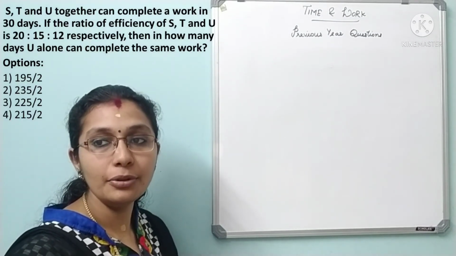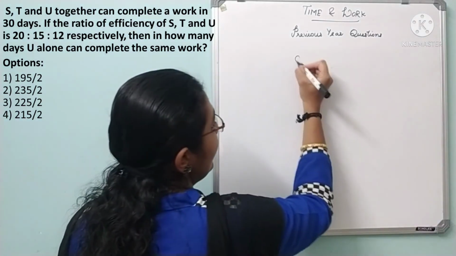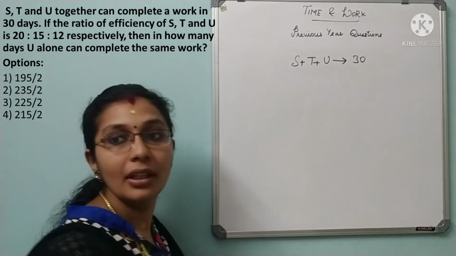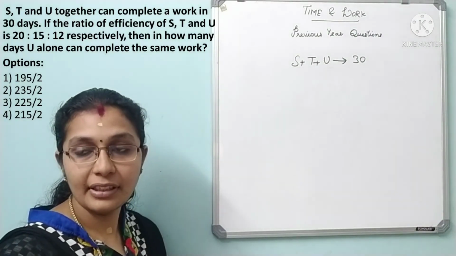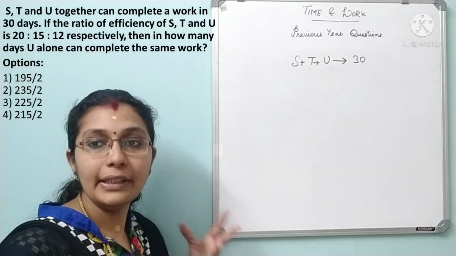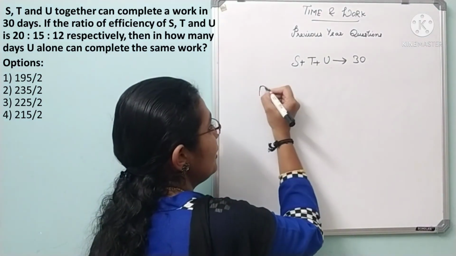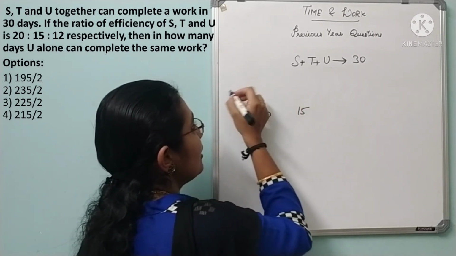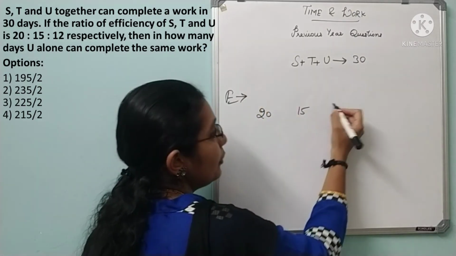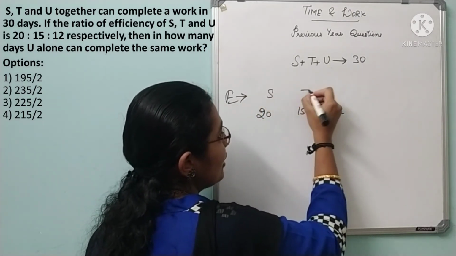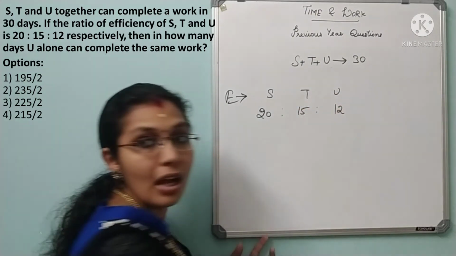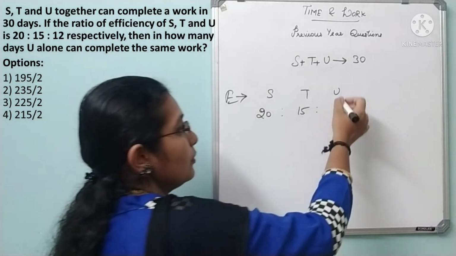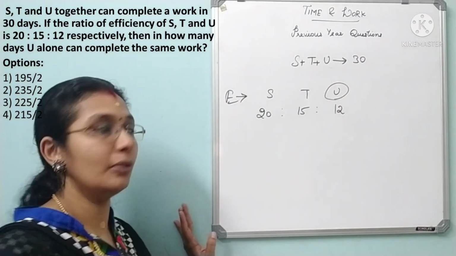S, T and U together can complete a work in 30 days. If the ratio of efficiency of S, T and U is 20, 15 and 12 respectively, you can write efficiency as 20, 15 and 12 respectively for S, T, U. Okay. Find in how many days U alone can complete the same work. So this is what they are asking. Number of days taken by U to complete the work.